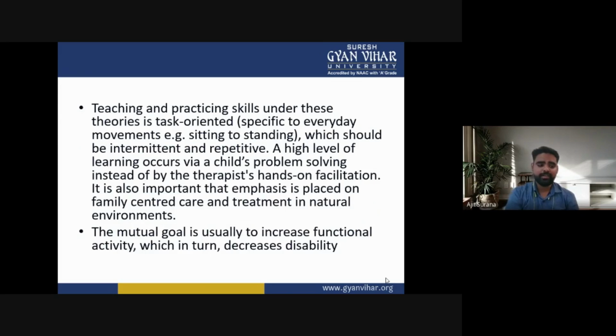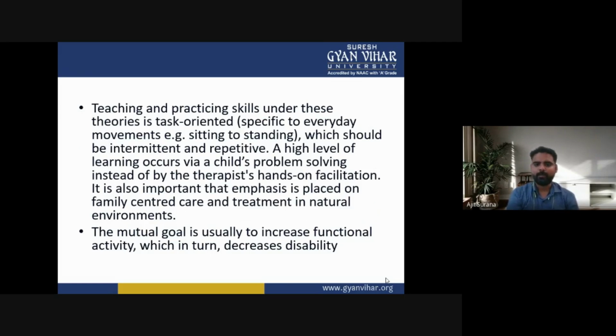Now, teaching and practicing skills under these theories is task oriented, specific to everyday movements. Example, sitting to standing, which should be intermittent and repetitive. A high level of learning occurs by a child's problem solving instead of by the therapist's hands-on facilitation.